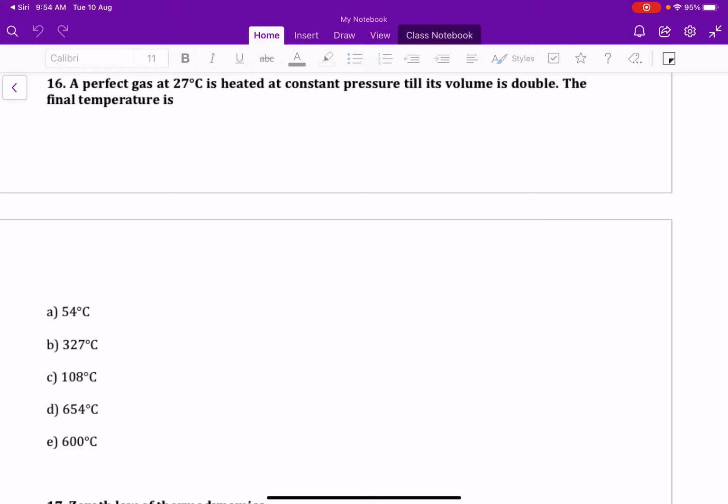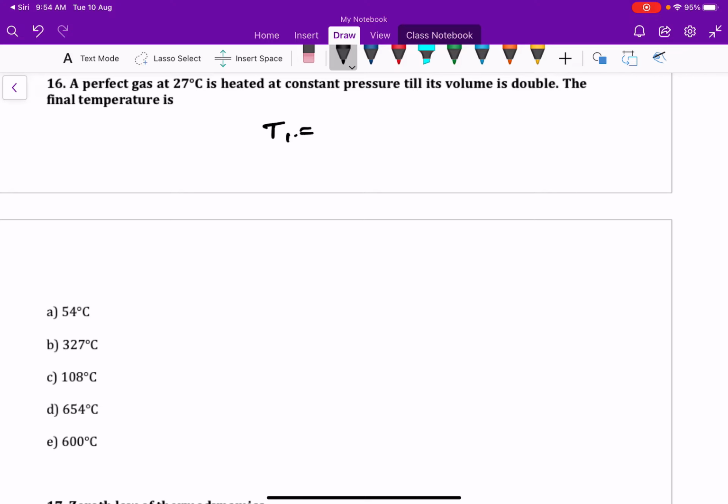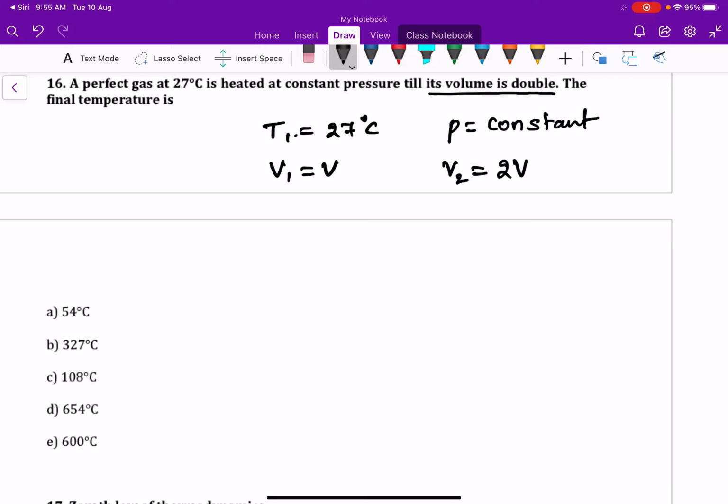Hello students, now we are going to discuss from question number 16. A perfect gas at T1 equal to 27 degrees Celsius is heated at constant pressure till its volume is doubled. Let the initial volume be V and the final volume V2 equal to double the initial volume. What is the final temperature?